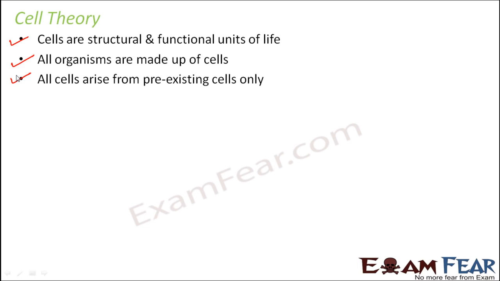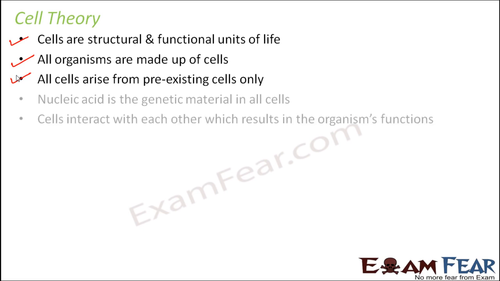But now, as time is passing and more scientists are observing new things, a few more points have also been added to the cell theory by modern scientists, like nucleic acid is the genetic material in all cells, because by now we know the entire internal structure of a cell. We know about each and every cell component. We know it in detail. So they have added that nucleic acid is the genetic material. So all cells have that genetic material, which actually plays a very important role during reproduction.